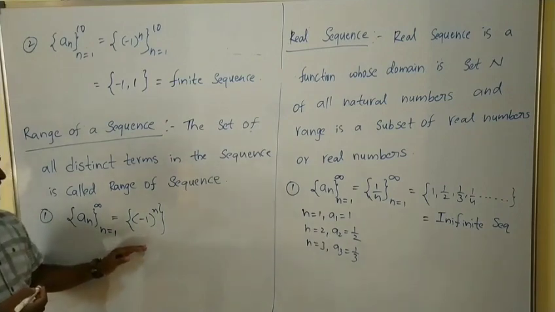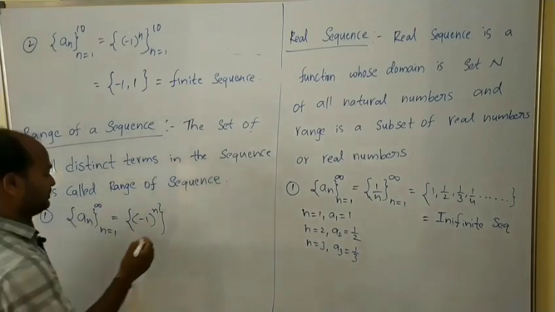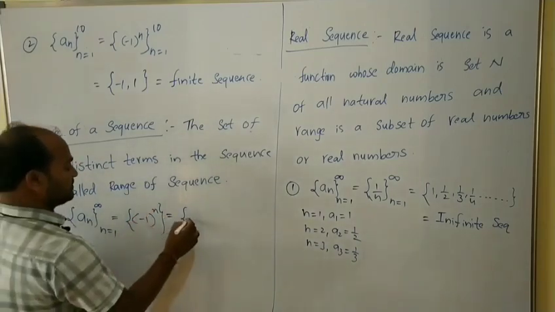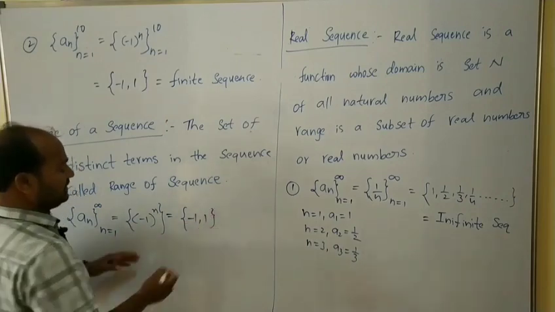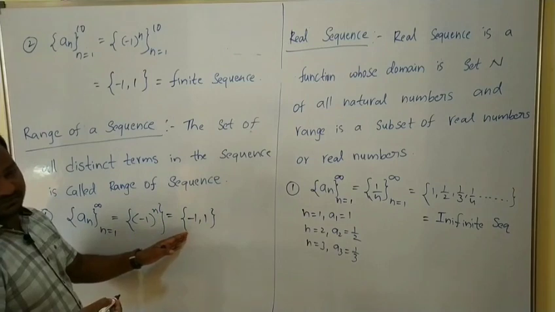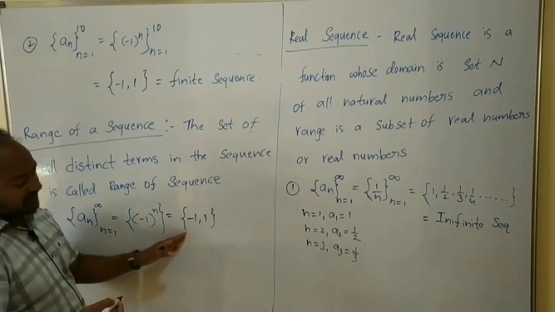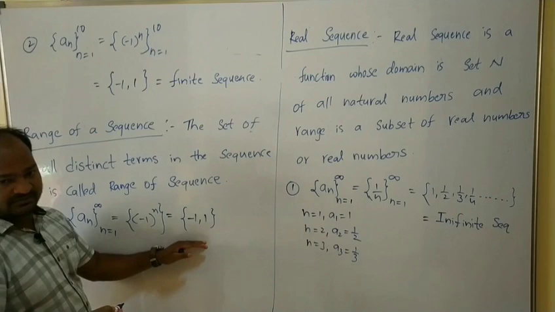First, let us write all the terms in the sequence. For n = 1, -1; for n = 2, (-1)^2 = 1; for n = 3, (-1)^3 = -1. If we observe, -1 and 1 are the distinct terms in the sequence.